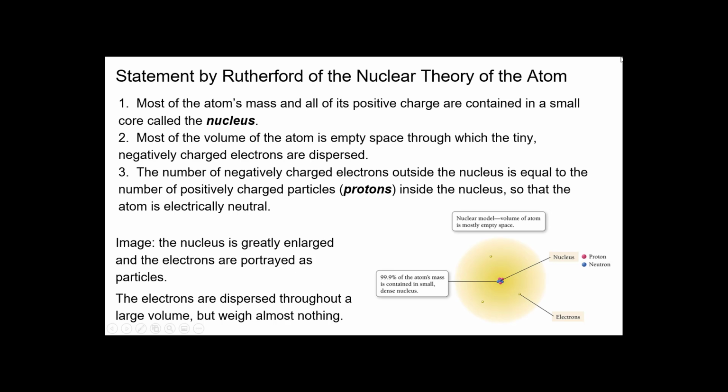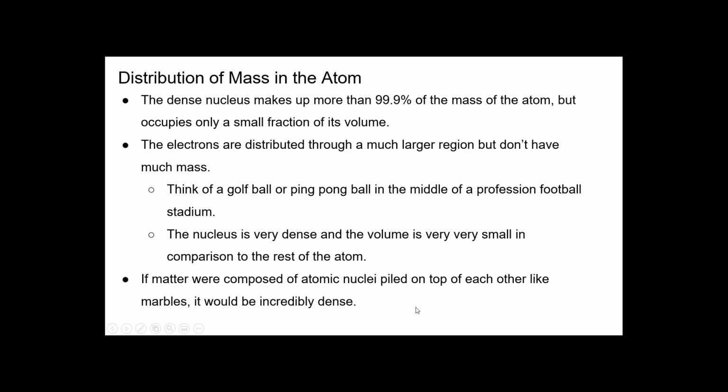So when you look at this atom here, there is a very concentrated center, and then there's a huge outer layer. The way to explain this, to make you understand how concentrated the nucleus is, where most of the mass is, and how big the outer layer is: think of a golf ball or a ping pong ball in the middle of a professional football stadium on the 50-yard line. I think it's 50, right? Is it 50?